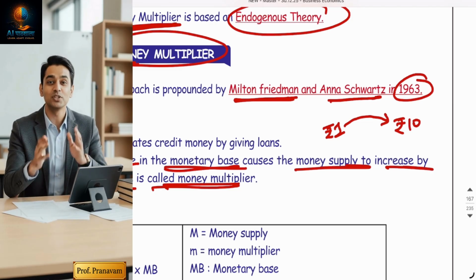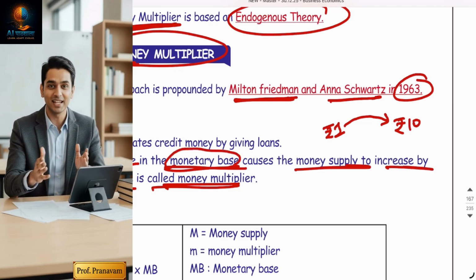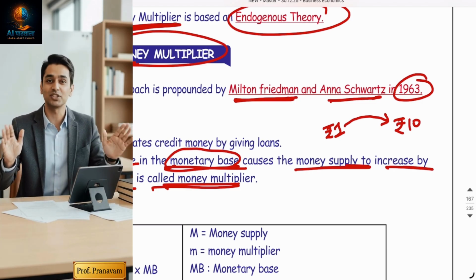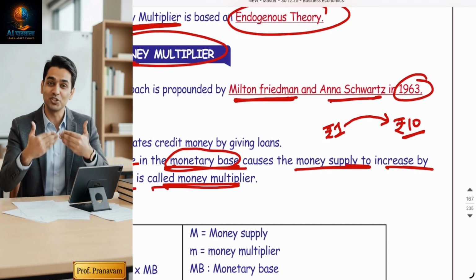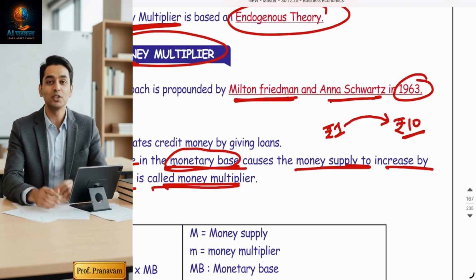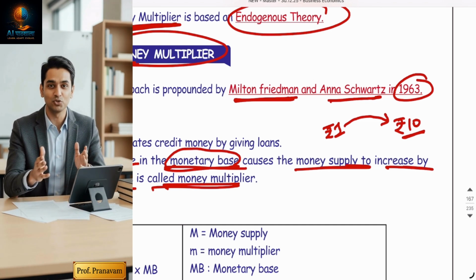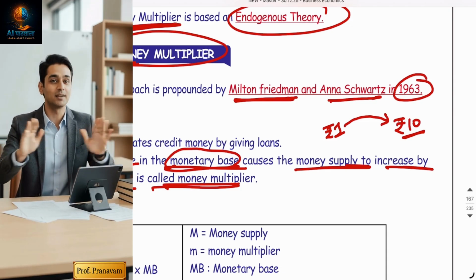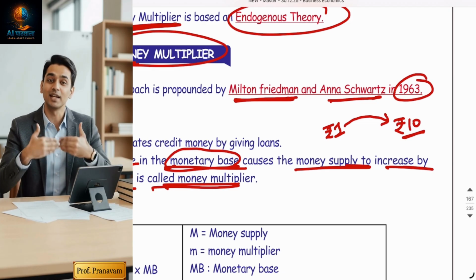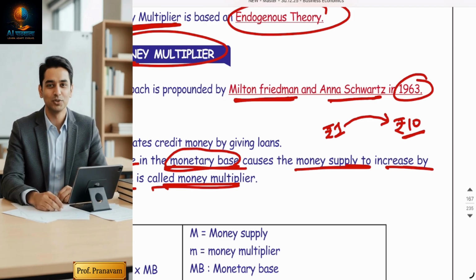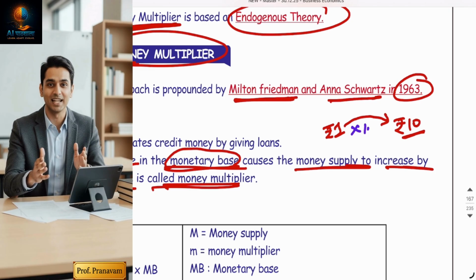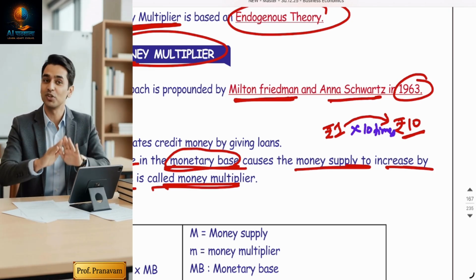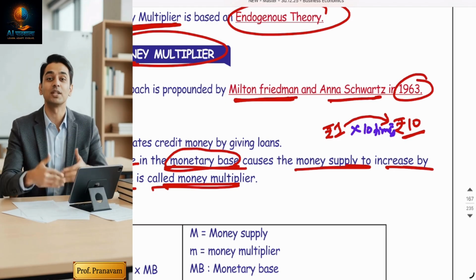So 1 rupee is the monetary base, and after putting it into the market, the money supply increases by 10 rupees. The RBI says, I have given 1 rupee to the public, but the public is utilizing it like 10 rupees. It's called multiplied. So when 1 rupee is converted into 10 rupees, it means it multiplied 10 times.